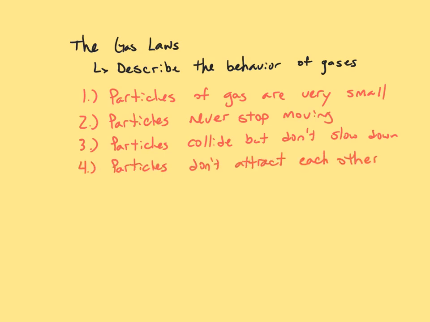The last thing that we need to know about gases is that the particles do not attract one another. Some particles do attract each other, but we're going to assume that the particles of gas don't attract, and if they don't attract, they don't slow down. When two particles do attract one another, they slow down their movements as they pass by, because it's like two magnets, and they feel a connection to the other particle, and they lose some speed. But we're going to assume that the particles don't attract each other, and thus they don't slow down.